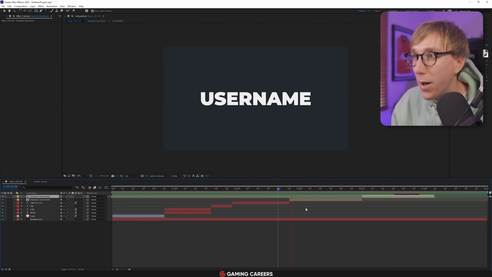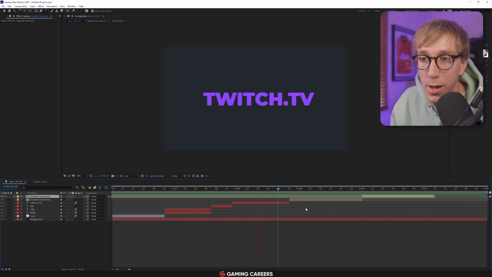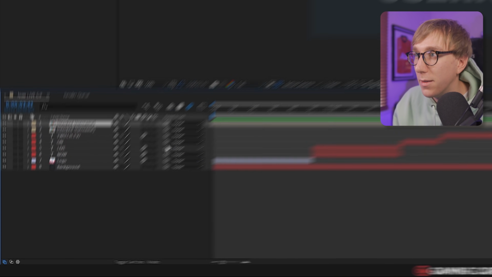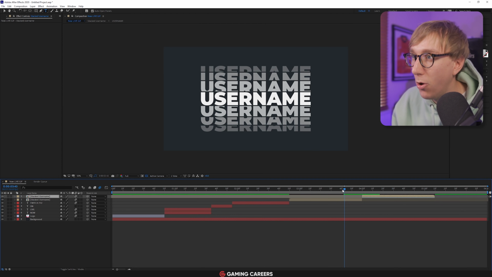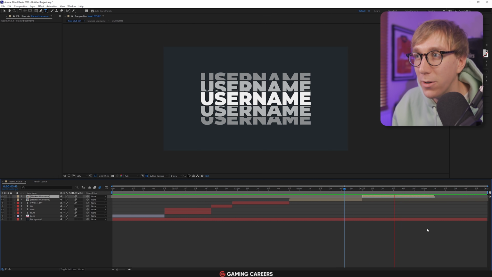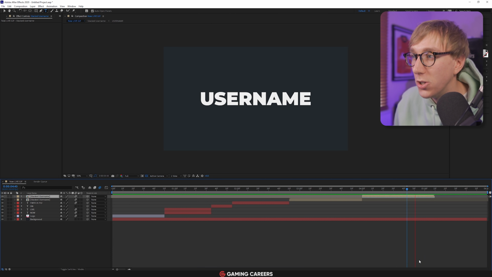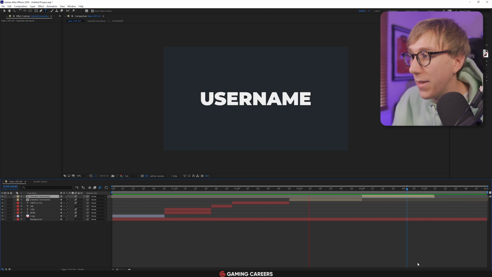And now if we play that back, you can see it opens the stack and then plays in reverse, which is looking perfect. One thing that I noticed that we forgot to do is just make sure that we have enabled the motion blur for both of these layers as well, since they're now pre-compositions. And then the last thing that I want to do here is, I'm not happy with how this username disappears off screen like that. It just looks a little bit plain for it to be purely cut. So what we're going to do is add a wipe transition just to wipe across the word username to make it a little bit more clean at the end of our animation.